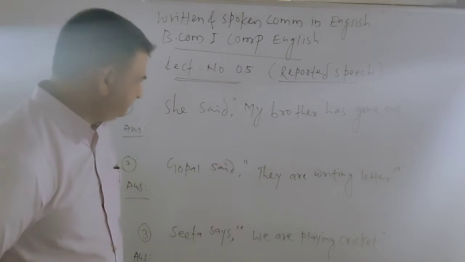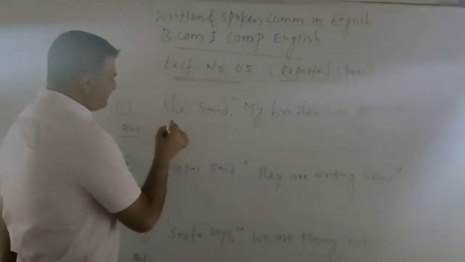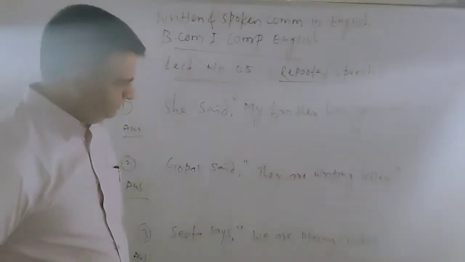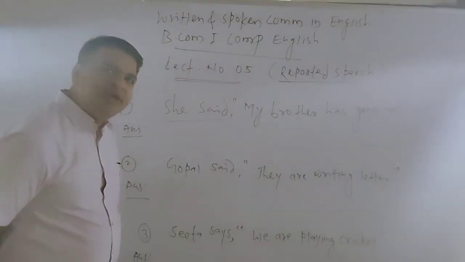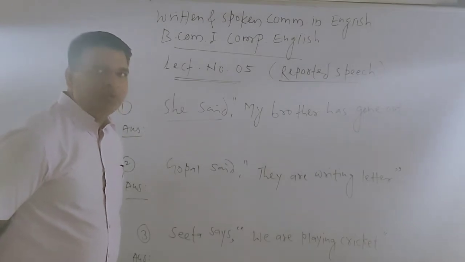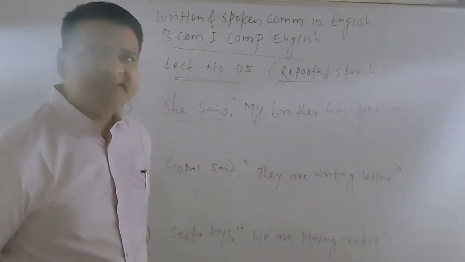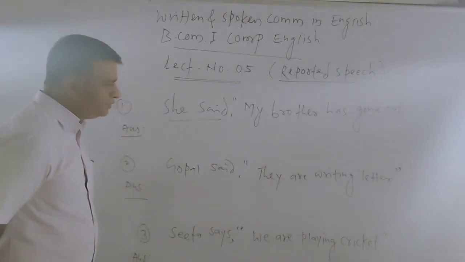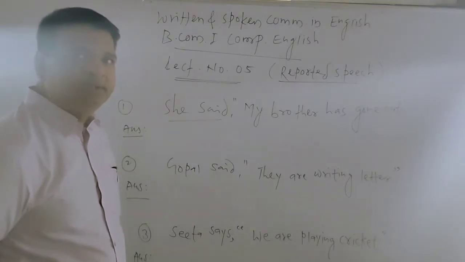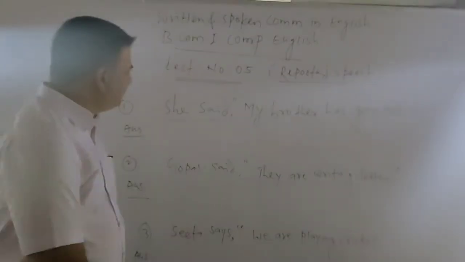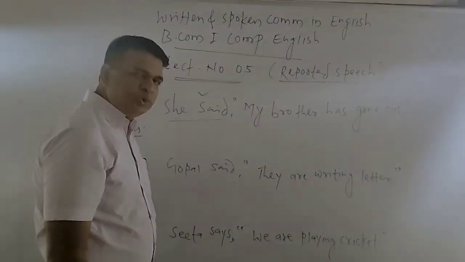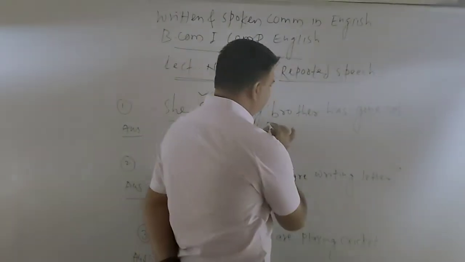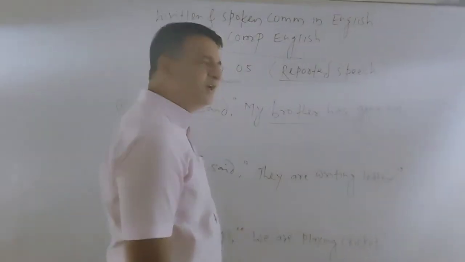Dear students, here is one example. She said, "My brother has gone out." Such a sentence we have also seen, that Gopu said, "The bell has rung," in the previous lecture. Now you have to keep in mind that when the reporting verb is in the past, whether simple past or past perfect, we have to change the sentence according to it.